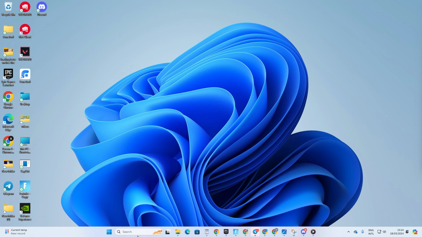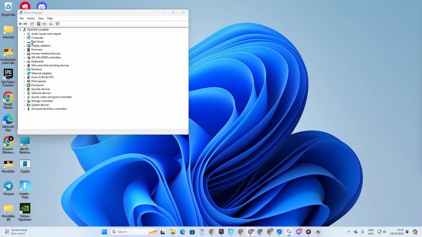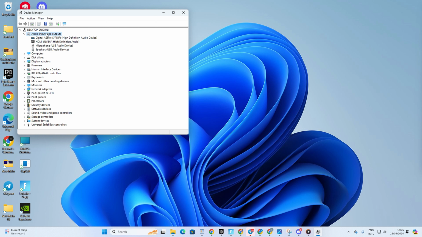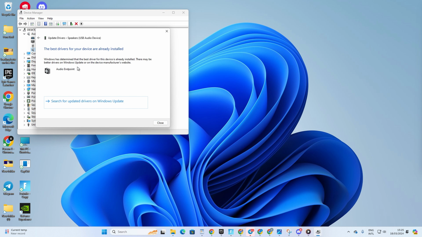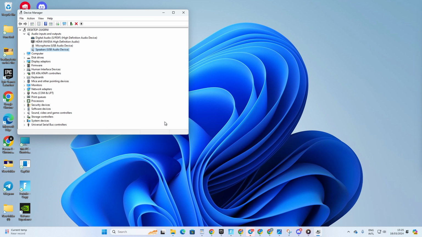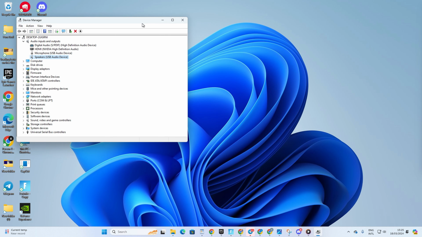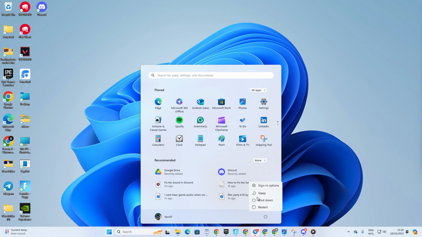Solution 4. Update your audio driver. For this, search for Device Manager and open it. Then click on the little arrow icon next to Audio inputs and outputs to expand it. Now, right-click on your audio device and select Update driver. Next, click on Search automatically for drivers. Now, it'll look for and install any new audio drivers if they're available. If there are no updates available, you'll see this message. After that, reboot your computer. Now check if the issue is gone.